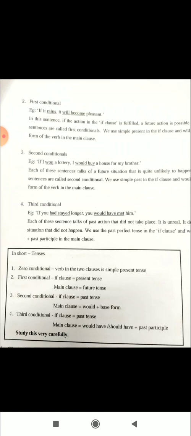So in short, we can summarize it. In zero conditional, the verb in the two clauses is simple present tense. In the first conditional, the verb in the if clause is present tense, the main clause future tense. The second conditional, the if clause is past tense, the main clause is would plus base form. Third conditional, the if clause is past perfect, the main clause is would have or should have plus past participle. So this is about the conditionals.